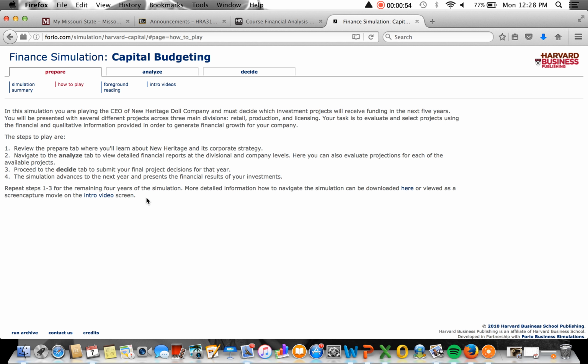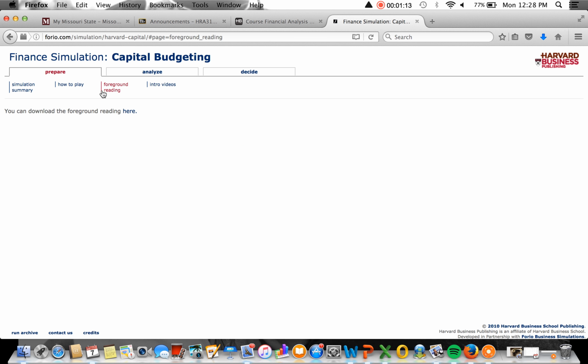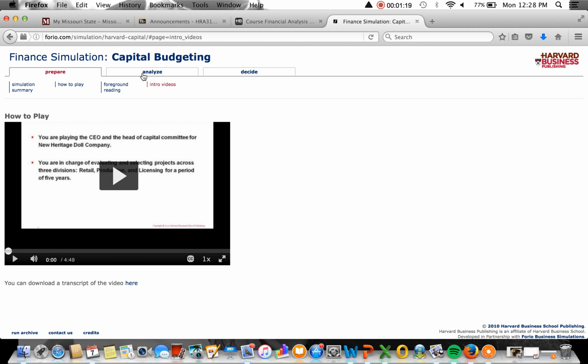Okay, so in this simulation, I'm the CEO of New Heritage Doll Company, and I will decide which projects receive funding. This is the capital budgeting, so I'm going to see, from analyzing different elements, which ones I think should have funding. Okay, and now we'll look at the foreground reading. If I wanted to see more, I could click here. Intro video is how to play.